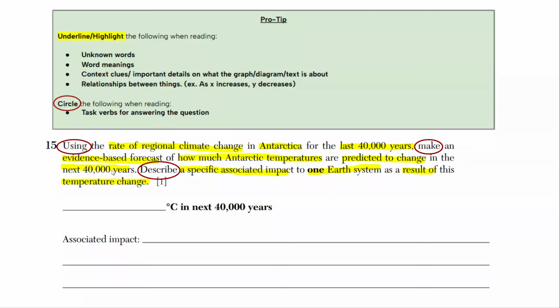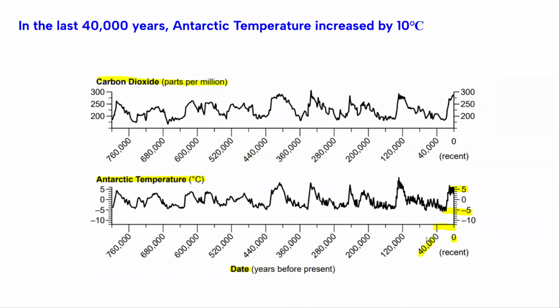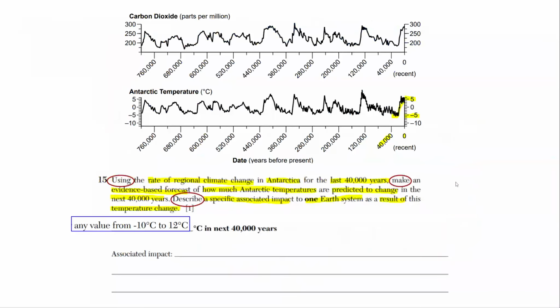If we look over here, this is 40,000 years ago. We're looking at the Antarctic temperature. In the last 40,000 years, it looks like the temperature has gone from -5 degrees Celsius 40,000 years ago to around 5 degrees Celsius in the present. So I would say the change is around 10 degrees higher than it was 40,000 years ago. But you don't have to be that specific. It's okay if your number is a little off. Just generalize it as much as you can. So I would say in the last 40,000 years, Antarctic temperature increased by about 10 degrees Celsius.